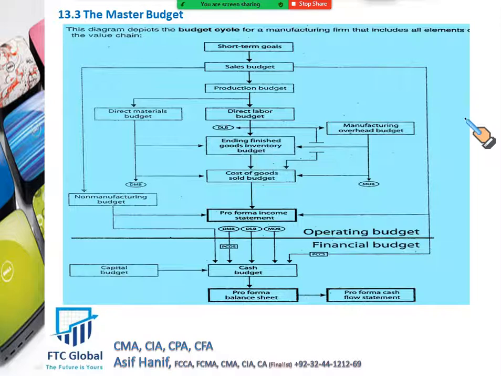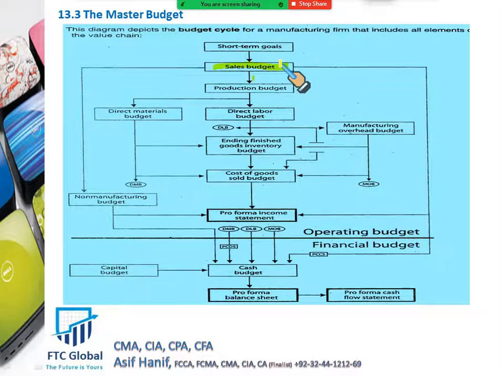Now this is an interesting and very helpful slide. This nicely sums up what we have done so far. It covers everything we have done so far. Let me show you. As I said, things start from the sales budget, and here we go. This is your sales budget. So the first budget you draw is the sales budget.